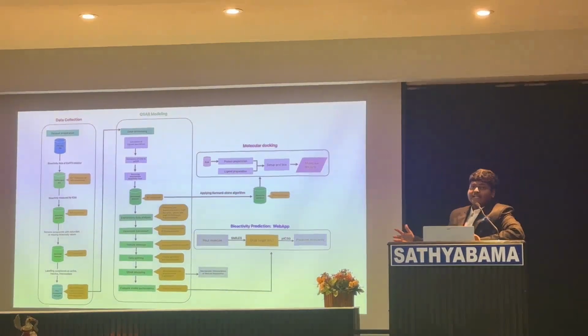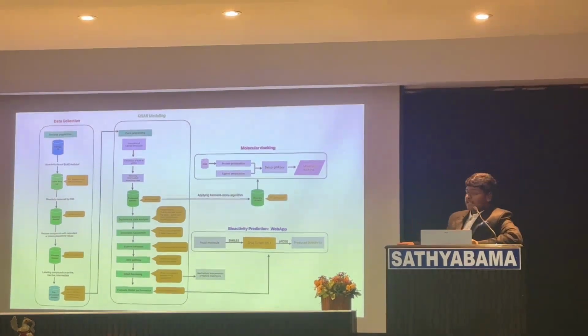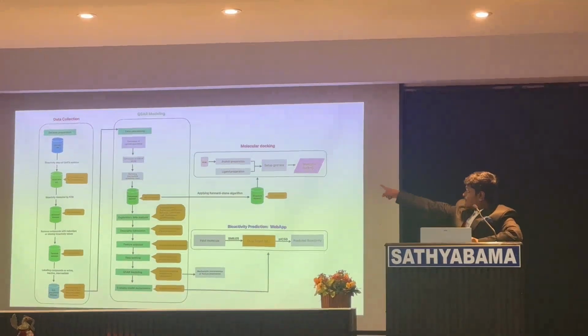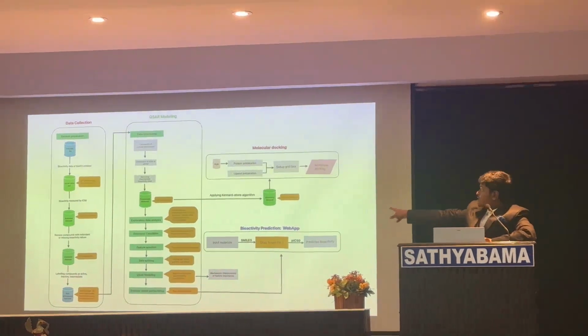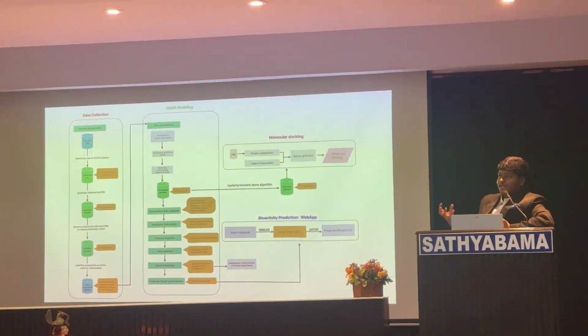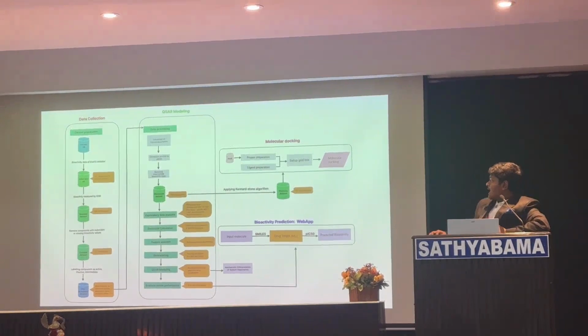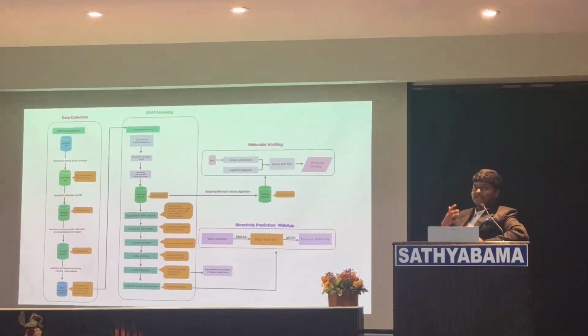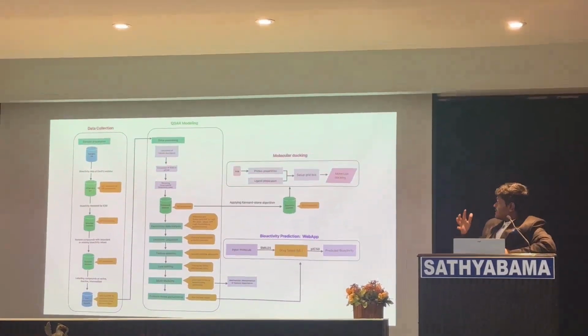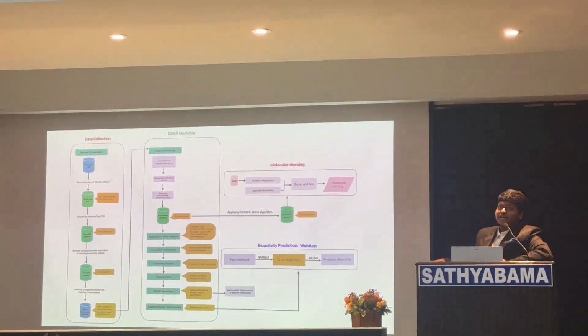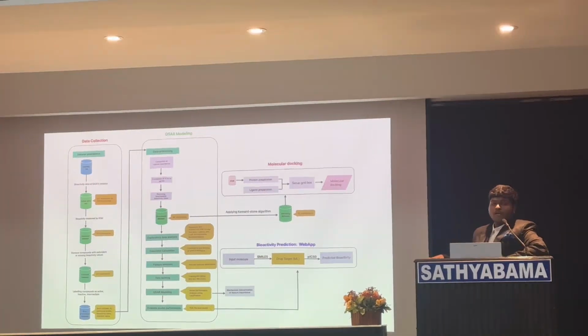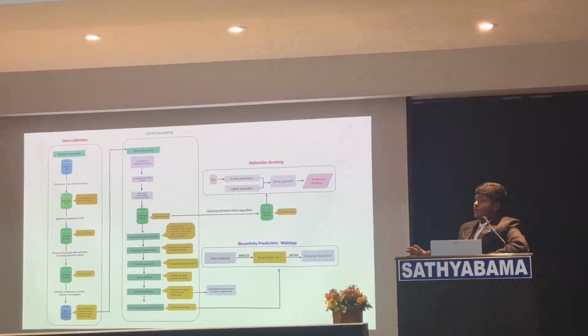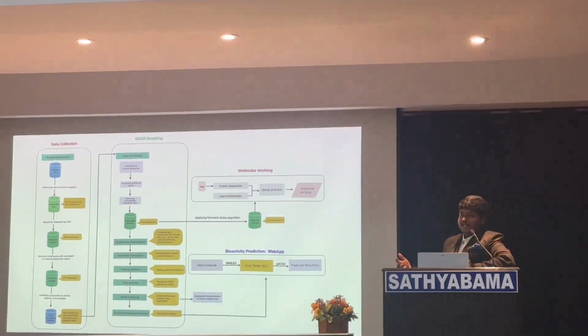We first collected our data set from the ChEMBL database. We have done data cleaning in the first flow. Here we sourced the bioactivity data from the ChEMBL database, and then finally we curated a data set after cleaning and removing all sorts of unwanted data. Now we have done some exploratory data analysis, which is otherwise called chemical space analysis, in order to better visualize how our data set looks.